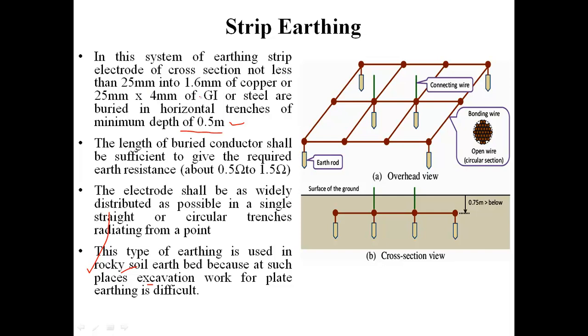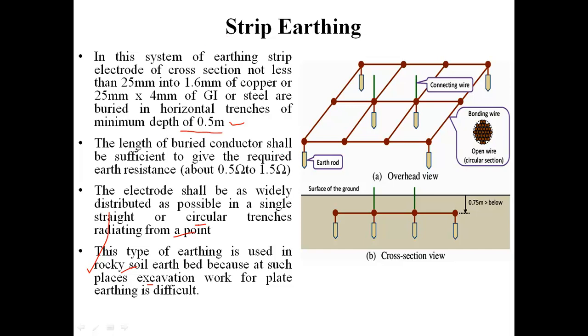Here again, student, the electrodes shall be as widely distributed as possible in single straight or circular trenches radiating from the points. Why students? Because if the electrodes are widely distributed, then the effective surface area of the electrodes will be more, and if the effective area will be more, there will be less resistance, less opposition for the fault current to flow through it.